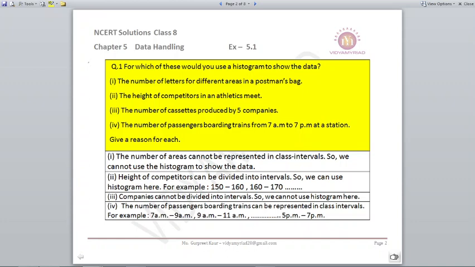Number of passengers boarding trains from 7 a.m. to 7 p.m. at a station. So they are giving us a time limit. Of course, we can make slots of 2 hours in between. Like I can say 7 a.m. to 9 a.m., 9 a.m. to 11 a.m., and so on. It can go up to 5 p.m. to 7 p.m. So a time slot can be prepared for this. So we can say a histogram can be drawn.